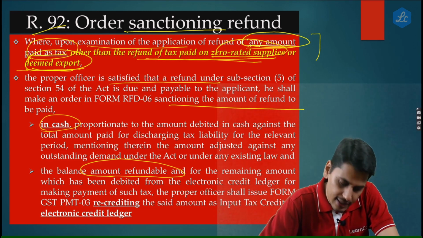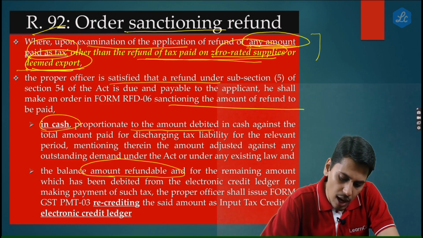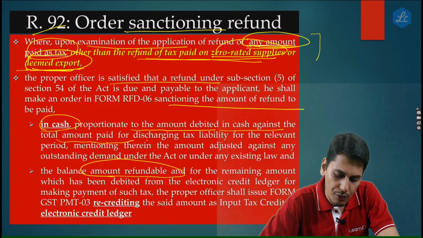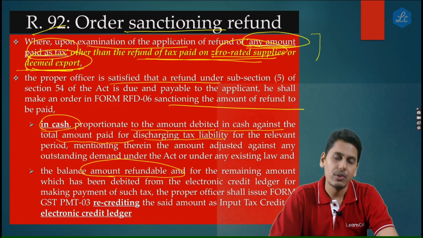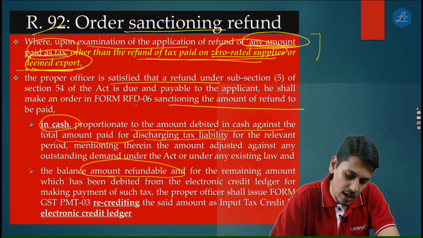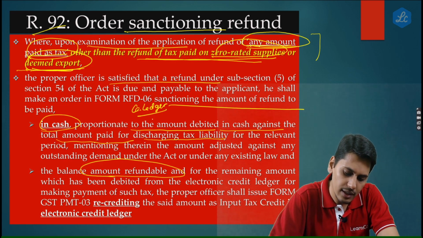Now, how much would come in cash? They say in cash proportionate to the amount which is debited in cash against the total amount paid for discharging the tax liability for the relevant period. So friends, they're giving a formula over here. They say the amount which you have paid from cash ledger divided by total liability multiplied by refund amount claimed.